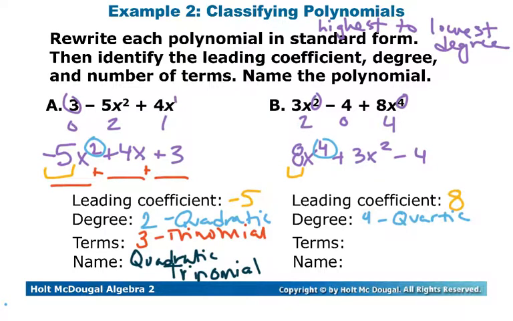From our number of terms, we have 1, 2, 3 terms. And so that's going to be a trinomial. And so our official name for this is going to be a quartic trinomial.